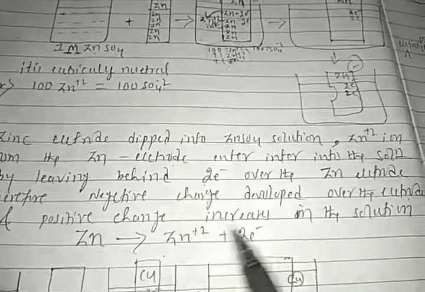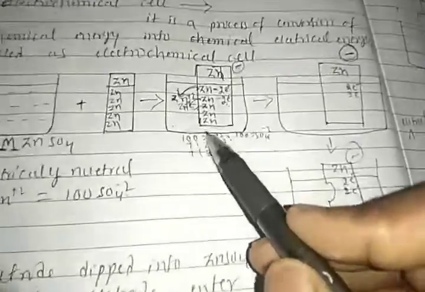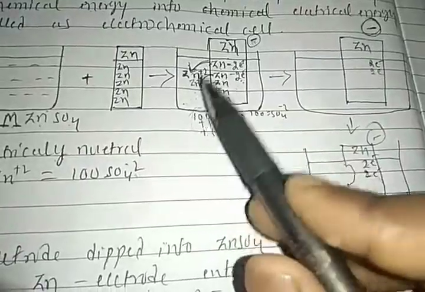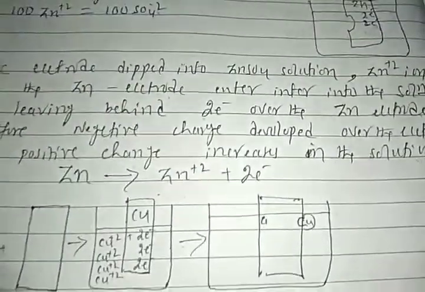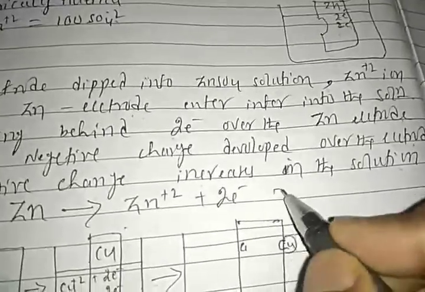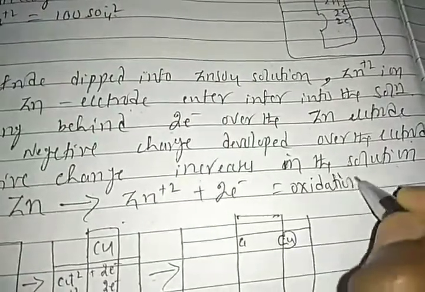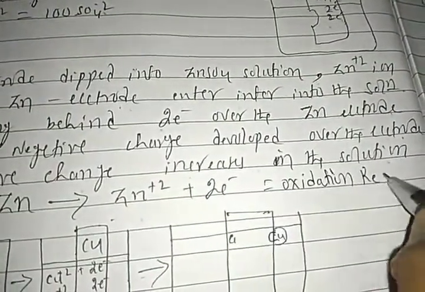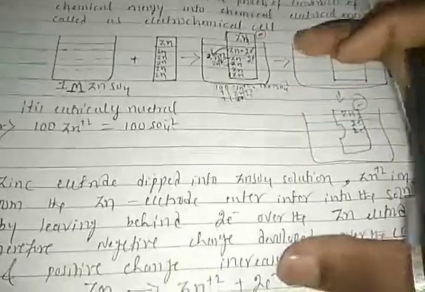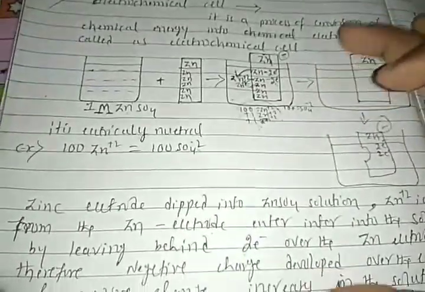And positive charge increases in the solution. The number of zinc ions increases in solution, so positive charge increases in the solution. So this is what we call a zinc atom turning into a zinc ion. This is the oxidation reaction. Right, students? This is the zinc half cell.